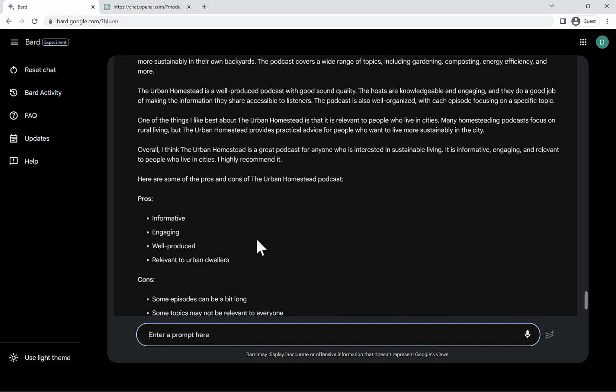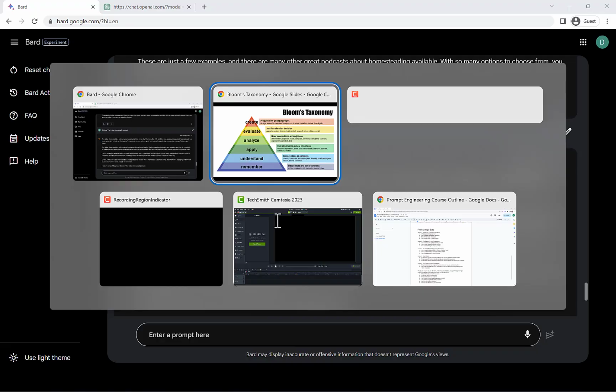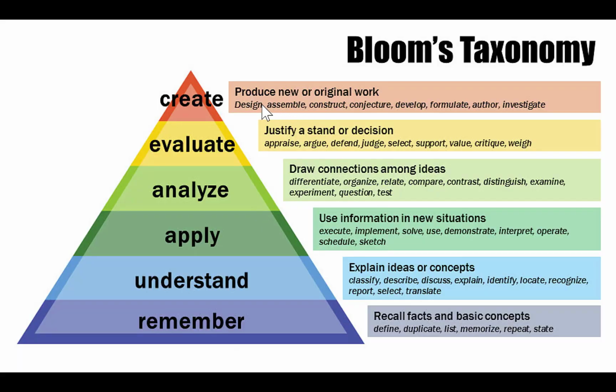Wow. Okay. Amazing. It's given us some pros and cons. Now the critique is a little bit general, but you know, for a, what is that? A five-word prompt. That's amazing.